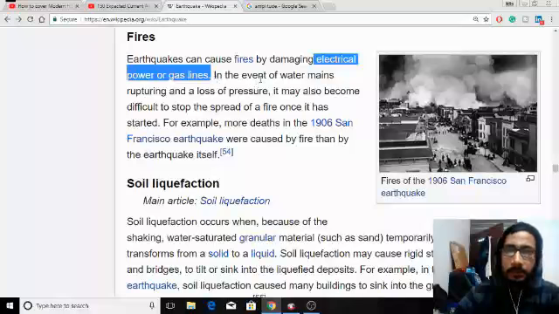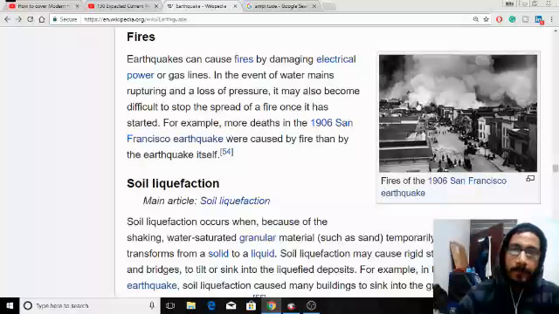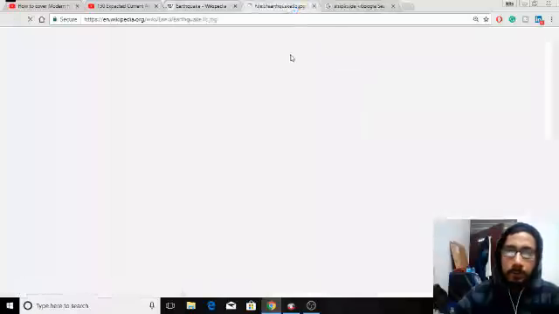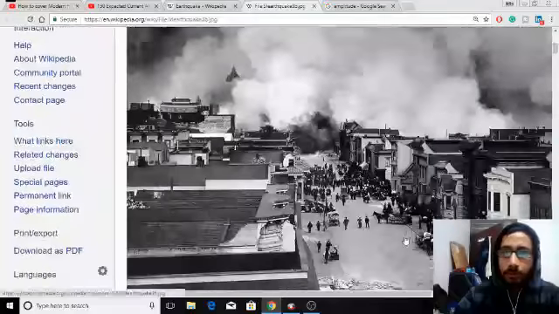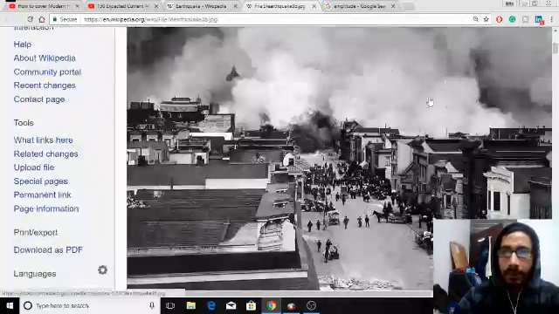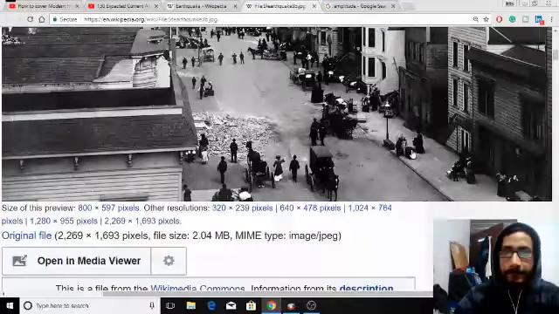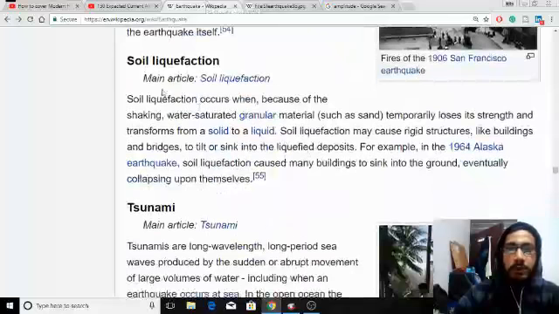Obviously, you can see in 1906 in San Francisco that due to the earthquake, fire occurred. The diagram shows that, right? If you want to see, I will show you. Just see this fire, due to the earthquake. Oh my God! Soil liquefaction, right?